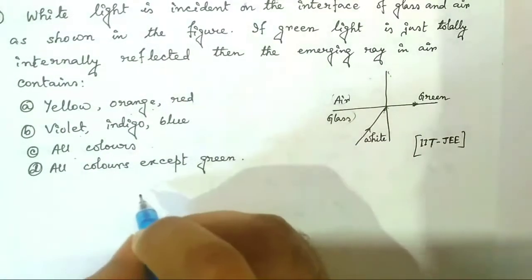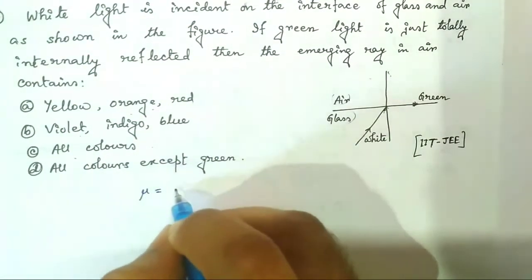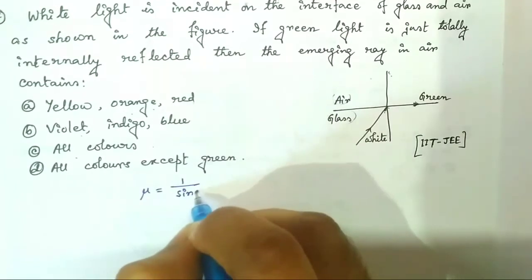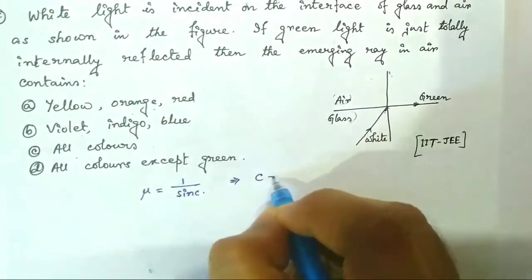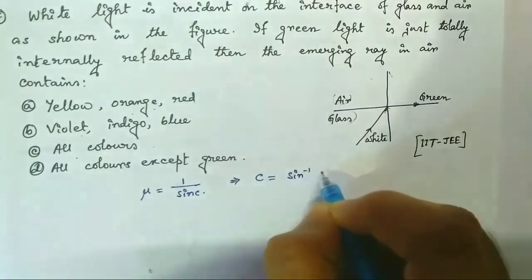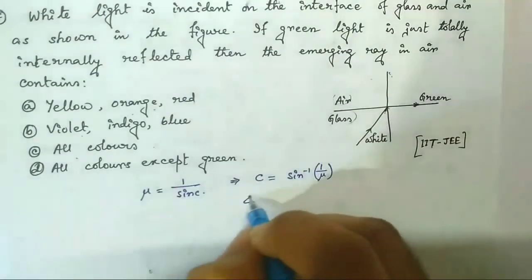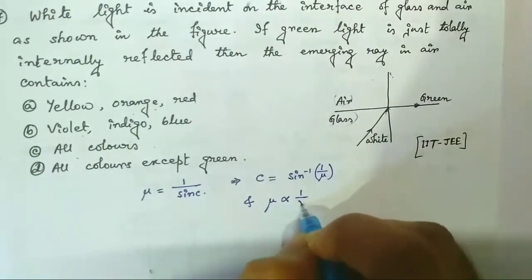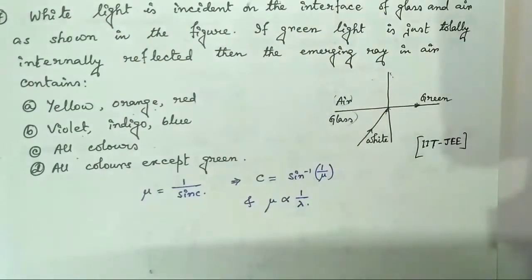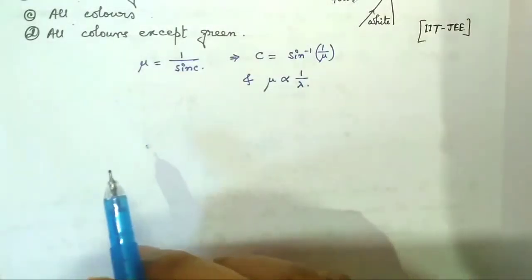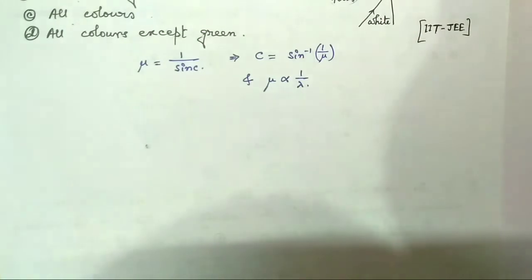Now, we know the refractive index is given by mu equal to 1 by sin C, or from here C equal to sin inverse 1 by mu, and we know mu is inversely proportional to lambda. Now, can you tell me the colors whose wavelengths are greater than the wavelength of green? The colors whose wavelengths are greater than green are yellow, orange and red.